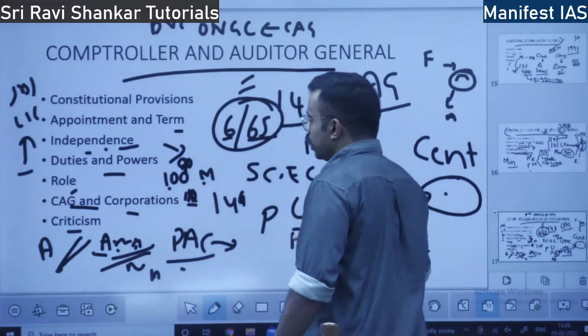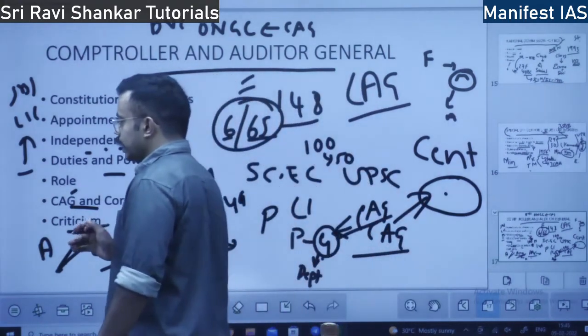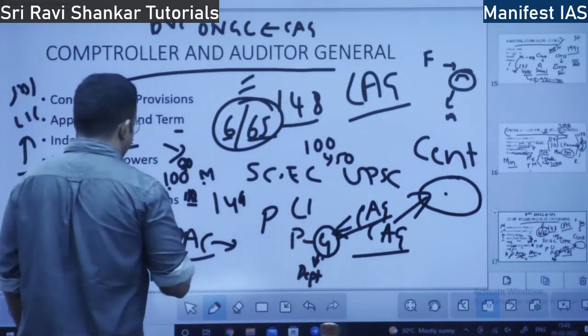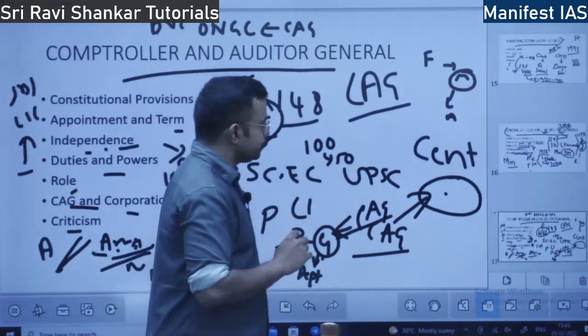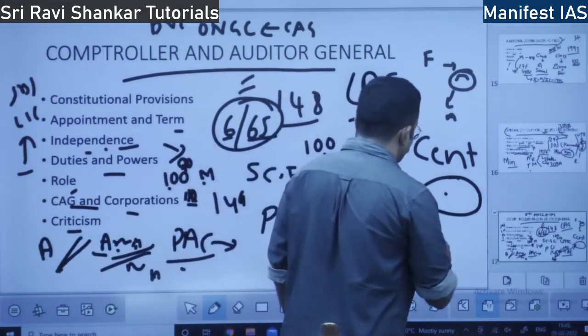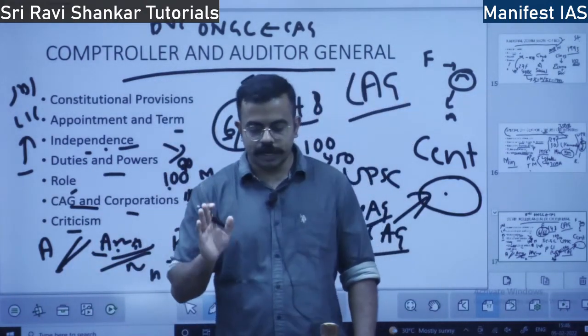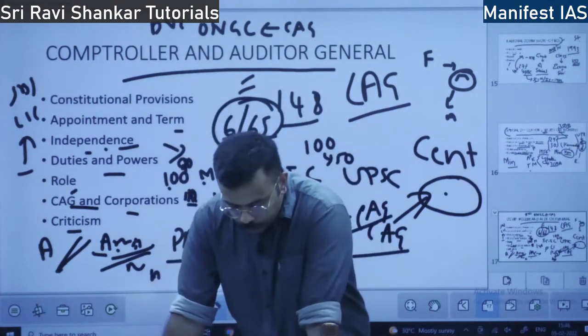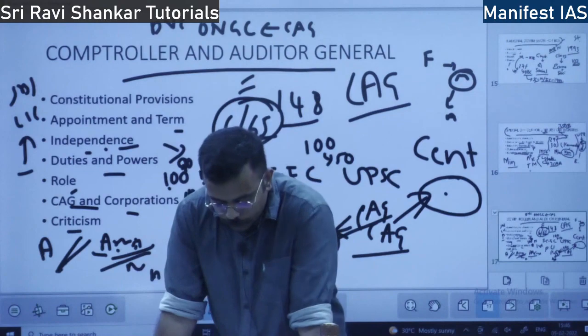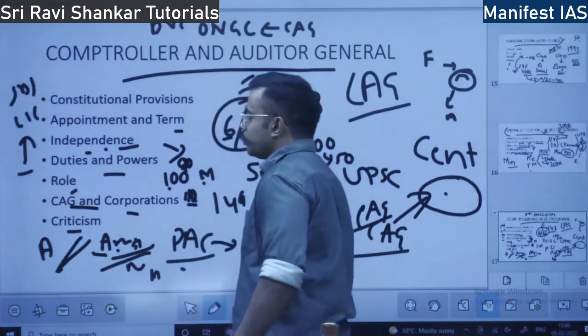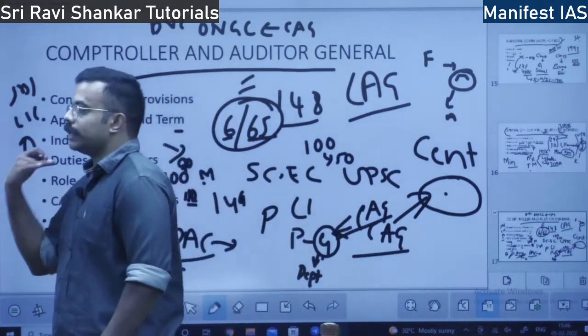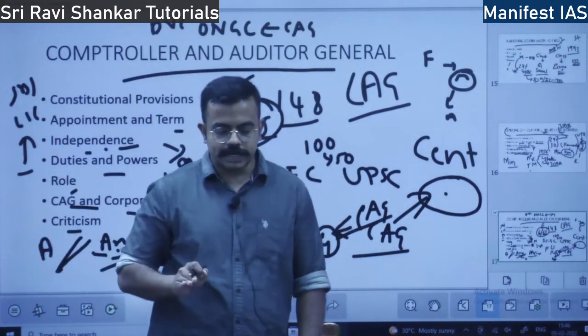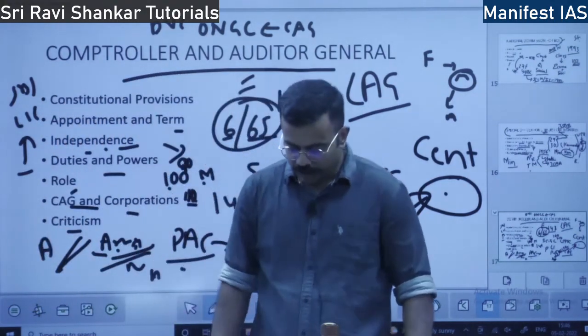However, critics say they have to ensure that the money is spent properly before spending, not after the money is spent, but before the money is spent.